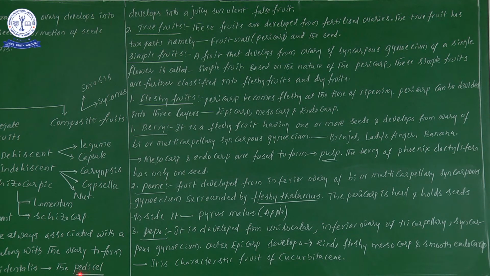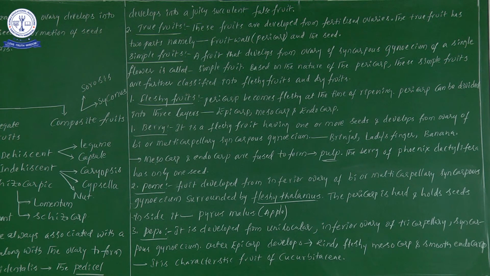Next one, what is a false fruit which is developed from the pedicel? That will be in orange color or in red color. Once you check this particular diagram on the internet, you will understand. So what is the point? An orange or red colored fruit that is developed from the pedicel, in the case of Anacardium occidentale.